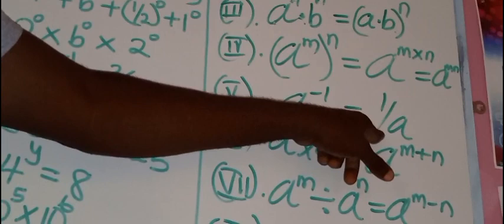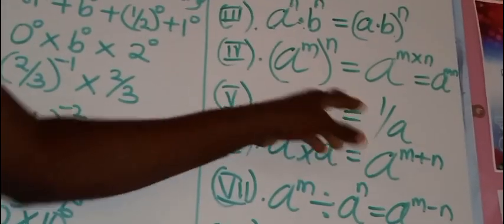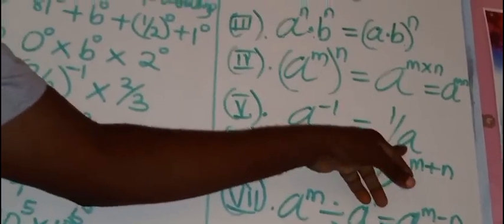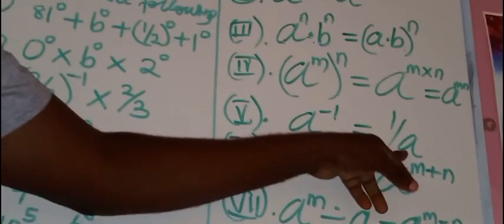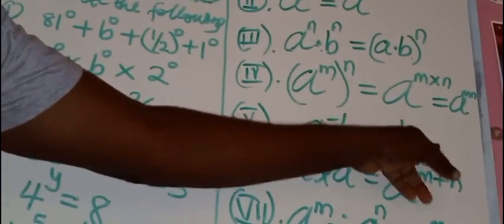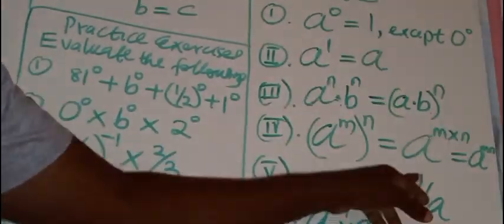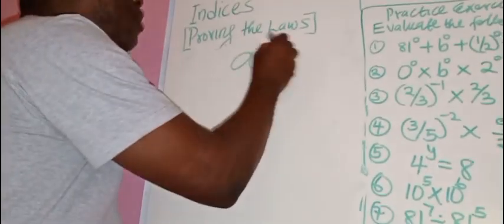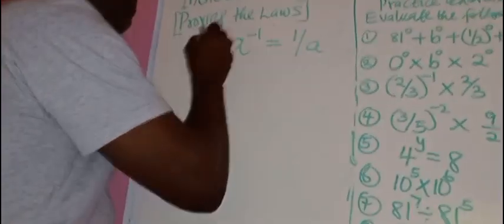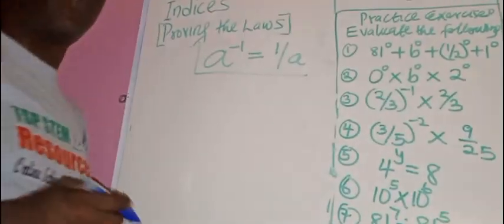This negative means 1 over, then the negative disappears. You now have everything here except the negative. That's a raised to the power 1. You remember that a raised to the power 1 is what? A. That's why we have 1 over a. So we want to prove to you now that a raised to the power minus 1 is actually 1 over a. Okay, let's see how to do this.